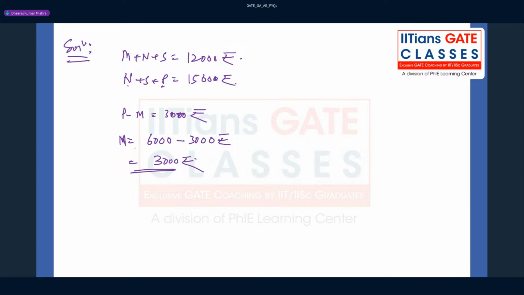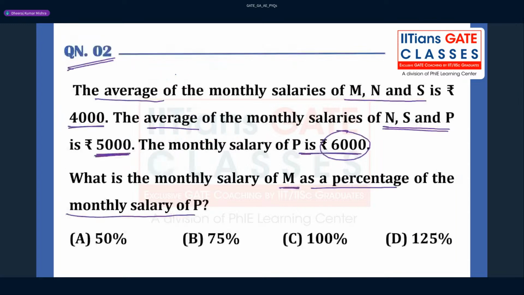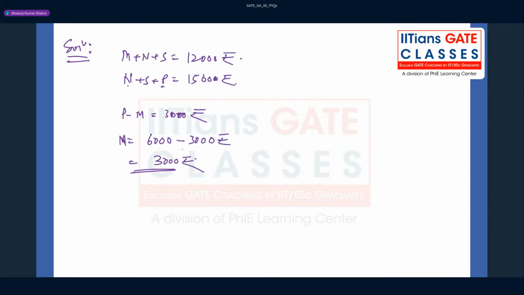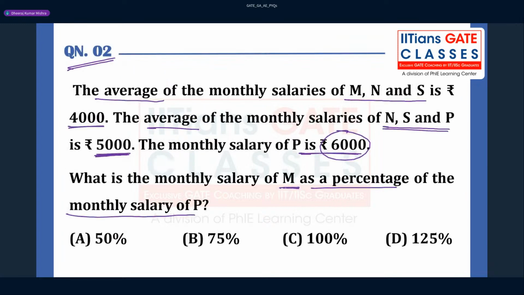Okay, now what you can do here is find what they are asking. Once you have got the M salary, I believe this is fine for all. You just have to find the ratio, because you have to find the percentage. So salary of M is 3000, and salary of P is 6000.